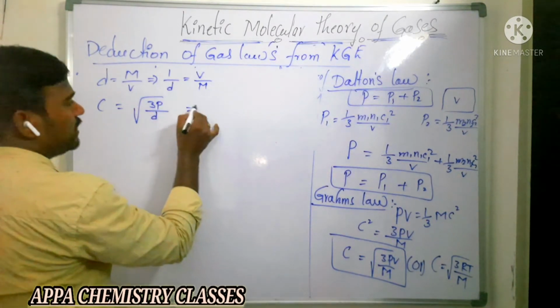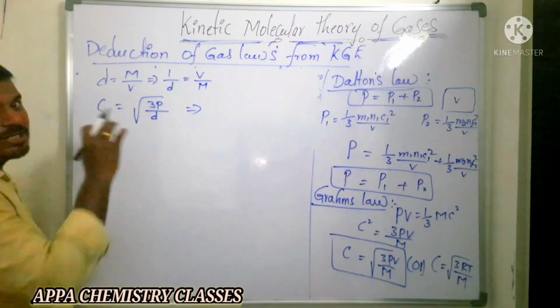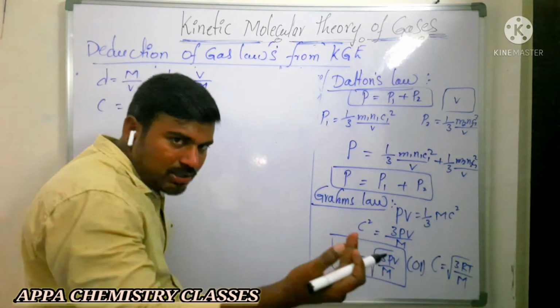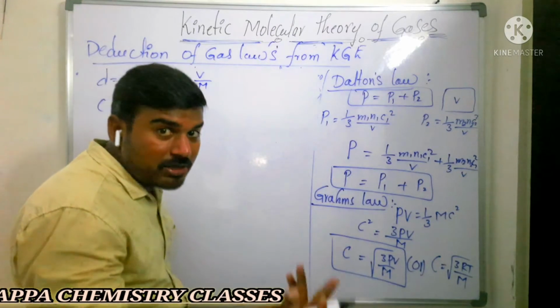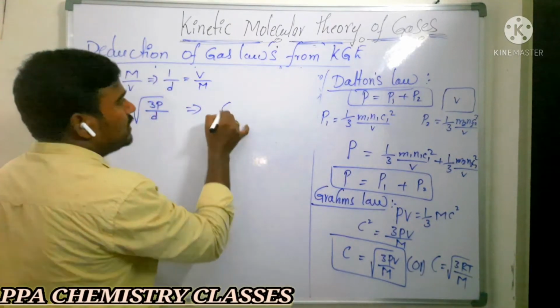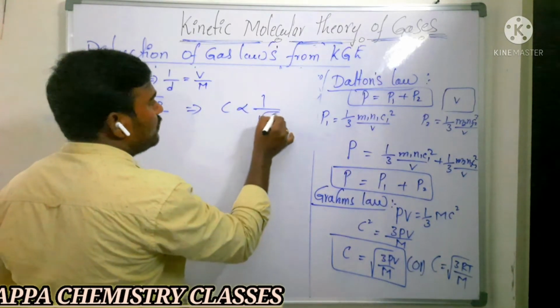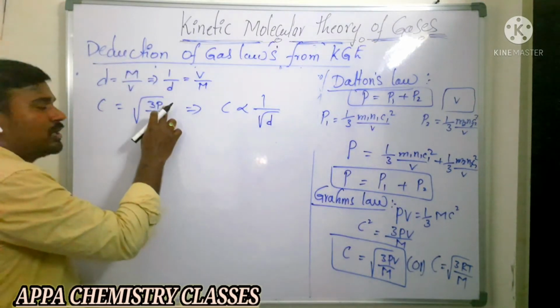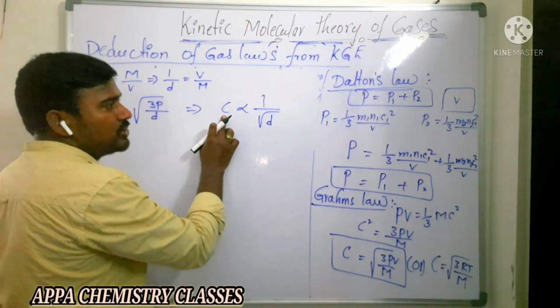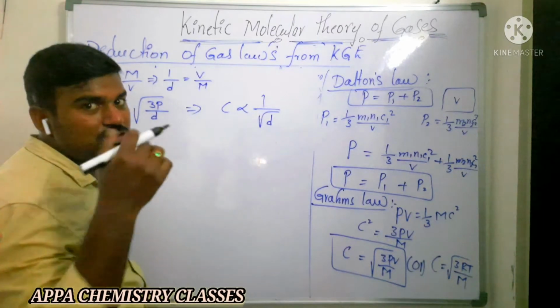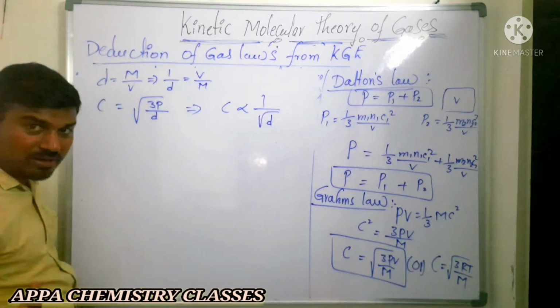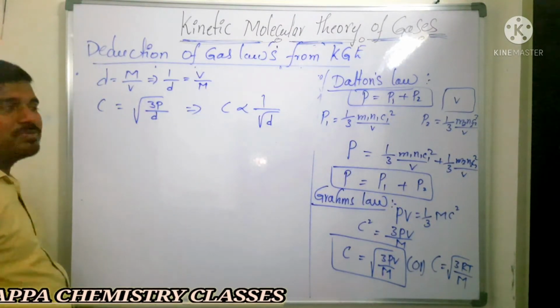So here c is the velocity, that is, how much distance it has travelled in a certain time. That is what we call the rate of diffusion. That is, c is inversely proportional to the square root of d. At constant pressure, the rate of diffusion of a gas is inversely proportional to the square root of its density. Is it or not? That is how Graham's law is proved.